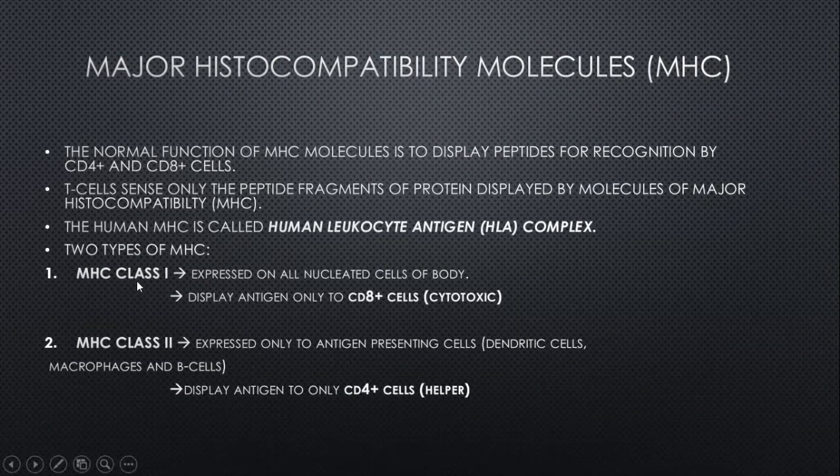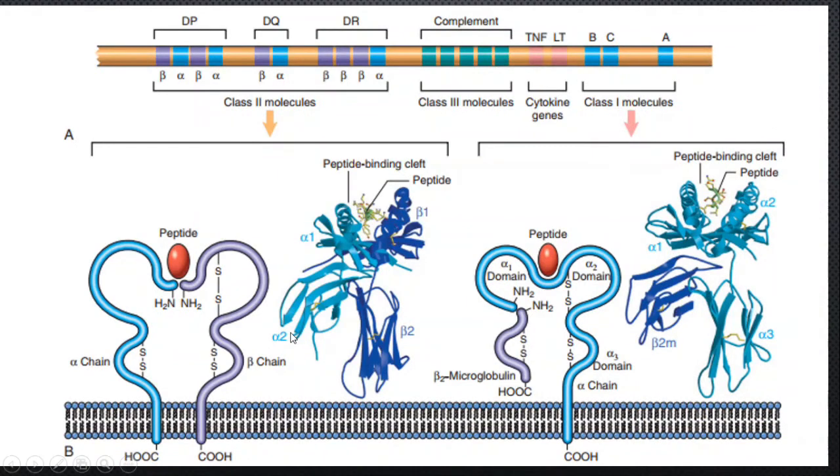So here is the expression of MHC class 2 and class 1 molecules. Here they are bound to the plasma membrane. They express a peptide fragment of antigen, and there is a binding site for the CD.